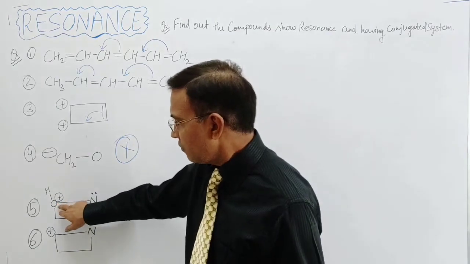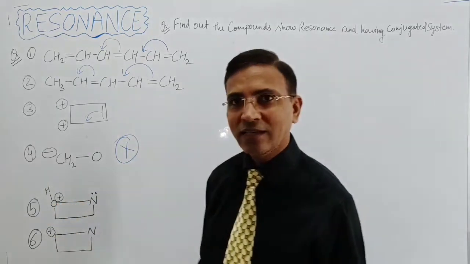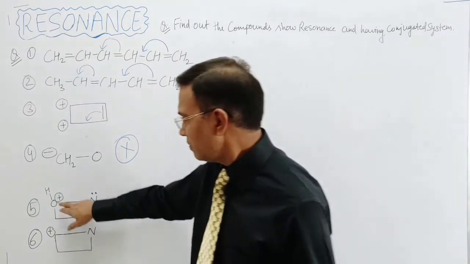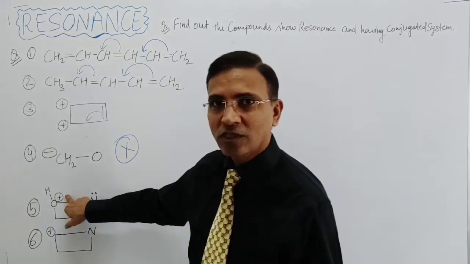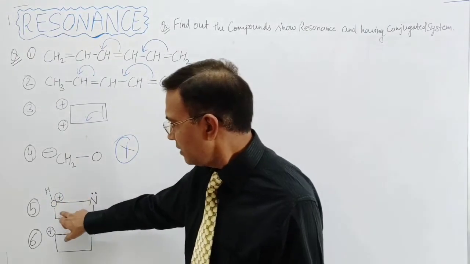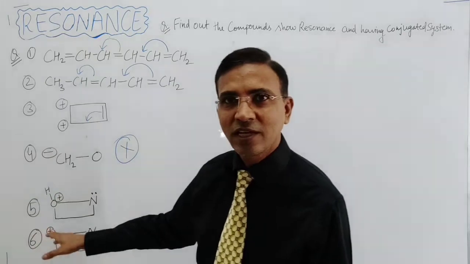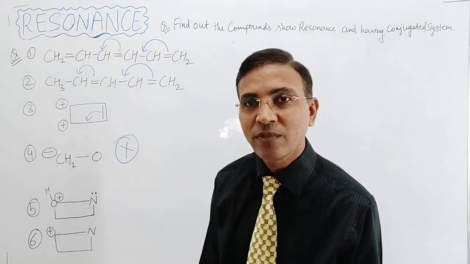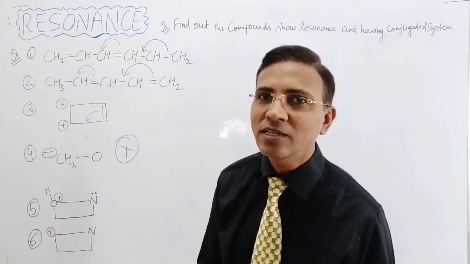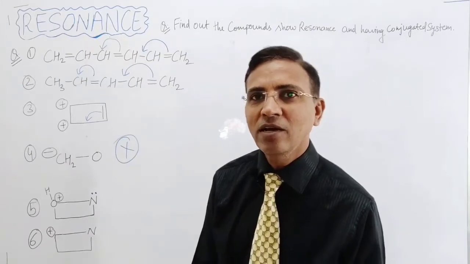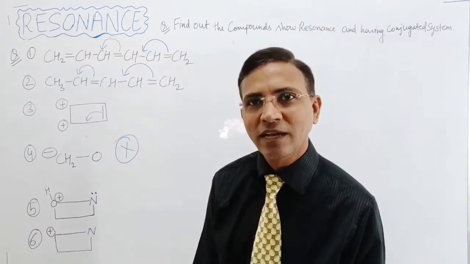Oxygen has 6 electrons, 1 is given, that's why positive charge comes, 5 remaining and 3 shared. So 5 plus 3, 8 electrons are there. That means oxygen has completed its octet and oxygen comes in the second period.